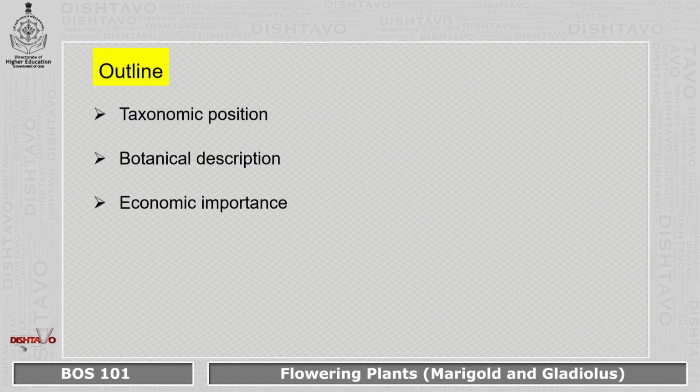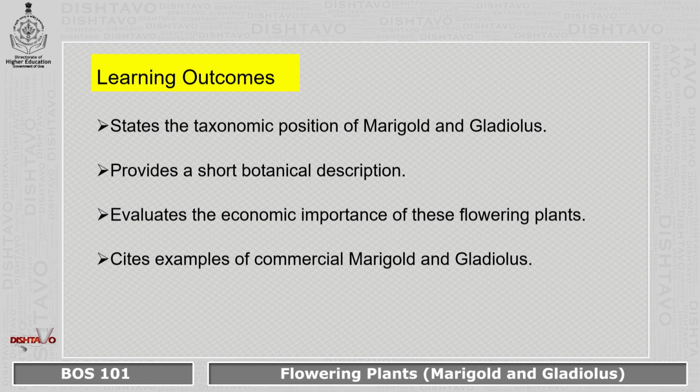In the outline, we see the taxonomic position, the botanical description, and economic importance of these plants. The learning outcomes state the taxonomic position of marigold and gladiolus, provide a short botanical description of each, evaluate the economic importance of these flowering plants, and finally cite examples of commercial marigold and gladiolus.